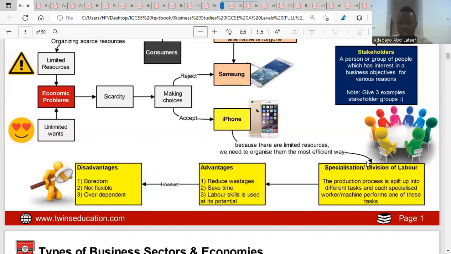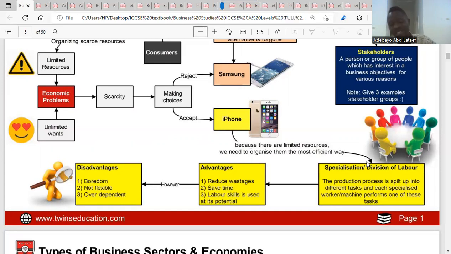This task has become what they continuously do. At the end of it all, it becomes their specialty. That is why we say division of labor will lead to specialization. When you give someone a job, the person continues to do the job, gets better at it, and it becomes a specialty. That is division of labor.